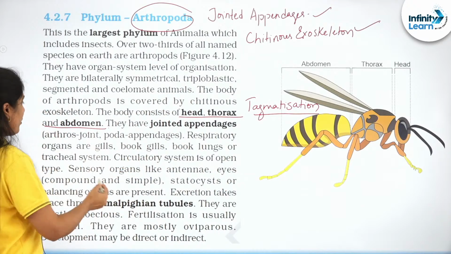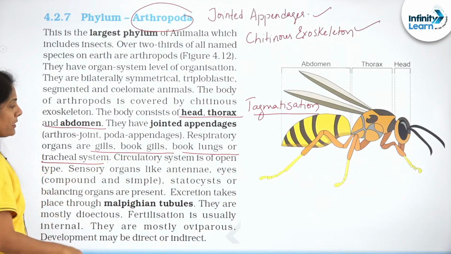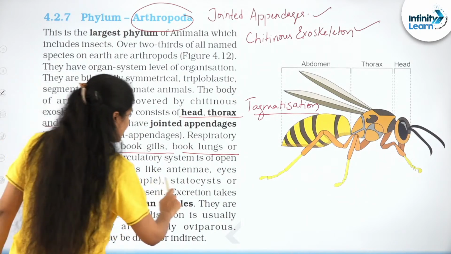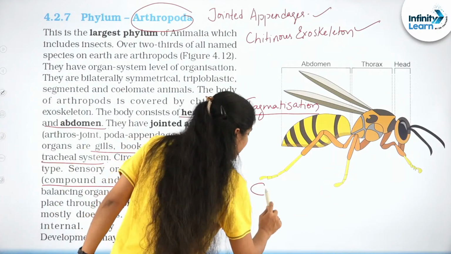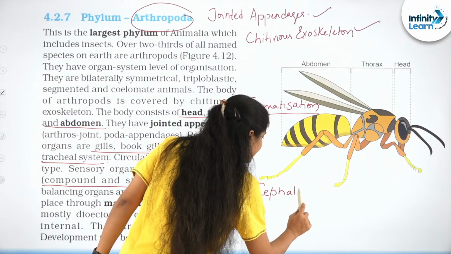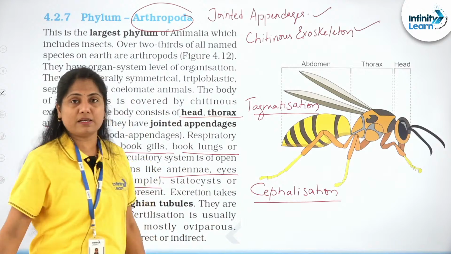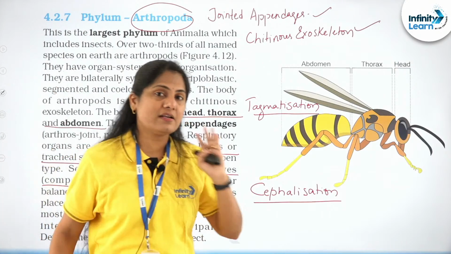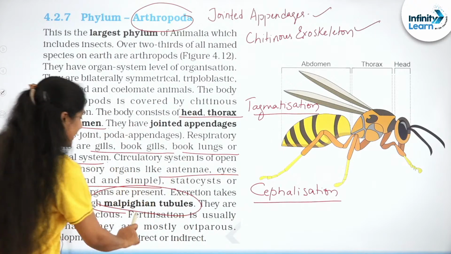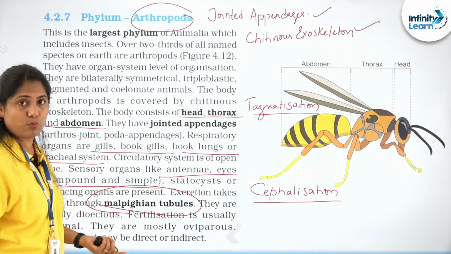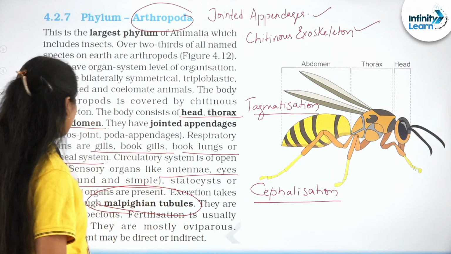You see n number of respiratory organs: gills, book lungs, tracheal system. You also see sensory organs like antennae, eyes. So there is cephalization, the formation of a distinct head. Now this starts at Platyhelminthes itself with bilateral symmetry, but it becomes more and more evident through the course of evolution. Malpighian tubules help with excretion in the terrestrial ones. There are also the green glands, the coxal glands, present in the others.